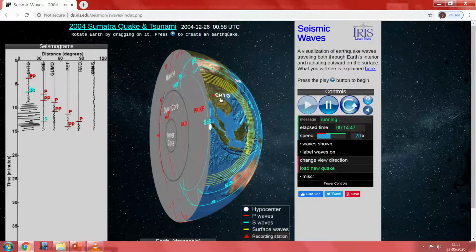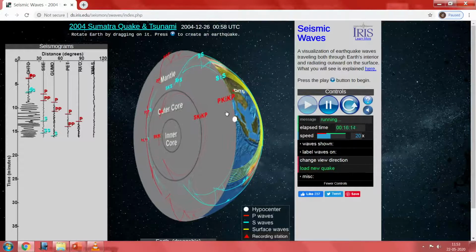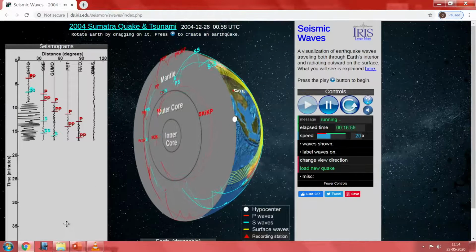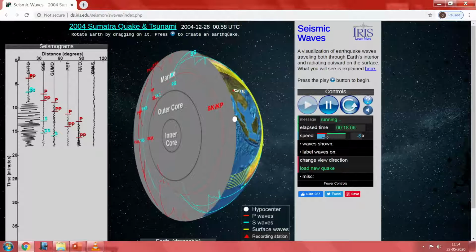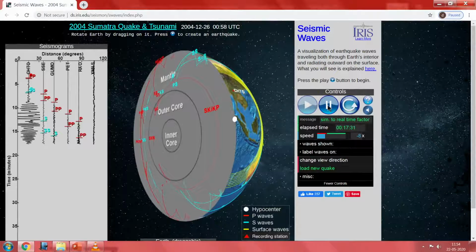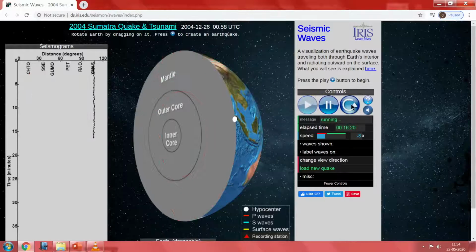You can see here, very clearly, how the S wave is generated in this one. I will go back again to show you how the S wave propagates. You can clearly see what happens to the S wave when the